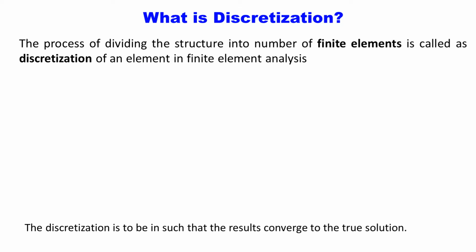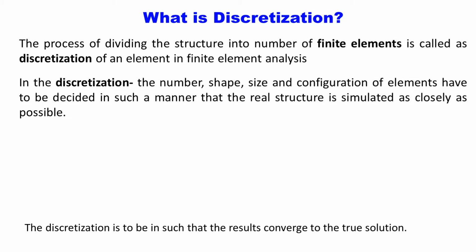Before discretizing the structure, first we have to decide which shape of element is suitable for the discretization of that structure. Which shape of the element, what should be the size of that element, and what should be the number of elements required to discretize the structure so that we will get the answer closer to the true solution, right?